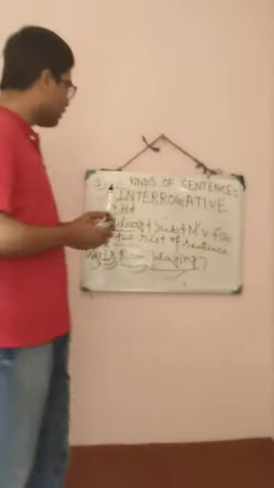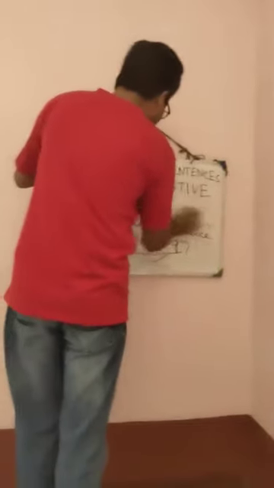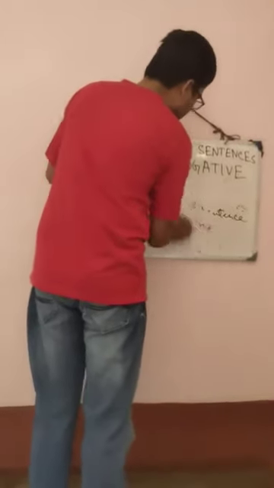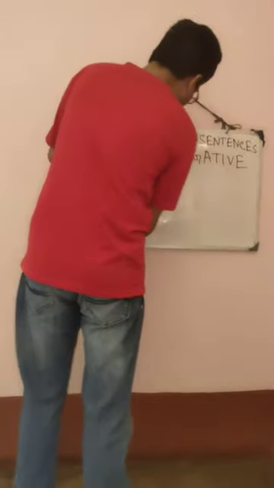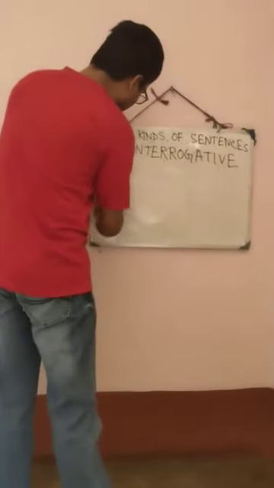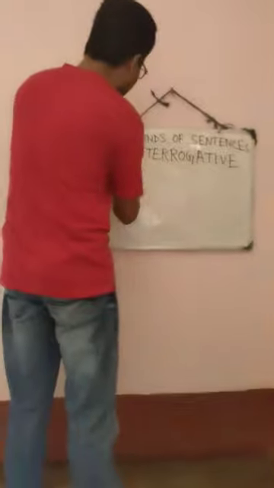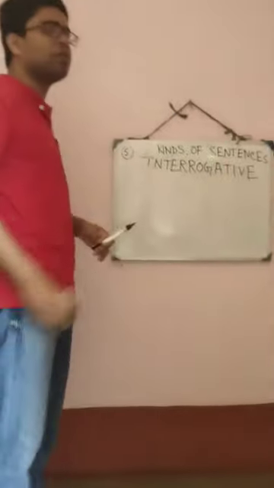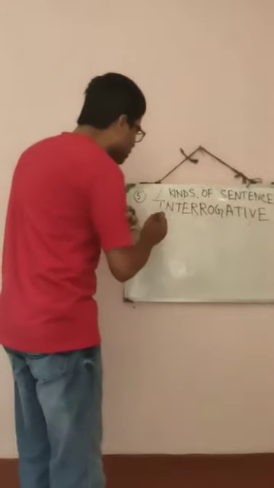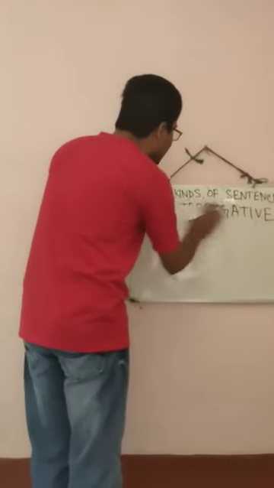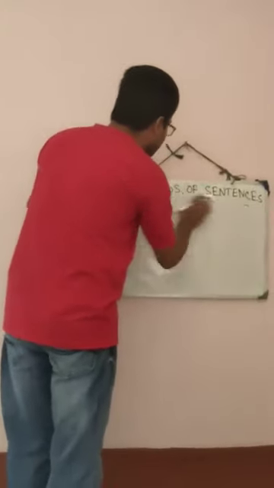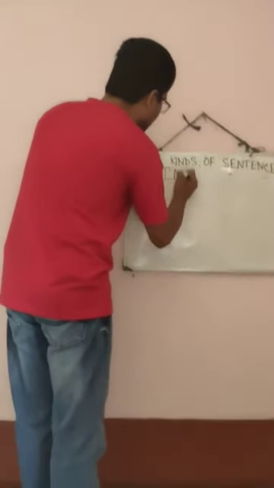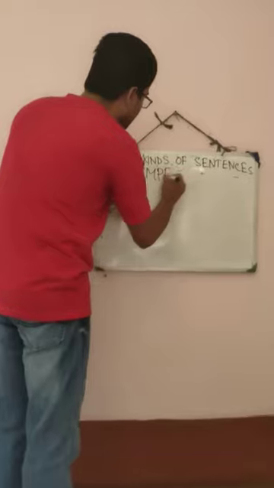Is it clear? Now we will enter the last portion of your syllabus. In your syllabus, exclamatory sentence is not discussed. So whatever we have in your syllabus, we will try to know that. Now we will try to know about imperative sentence. What is imperative sentence?